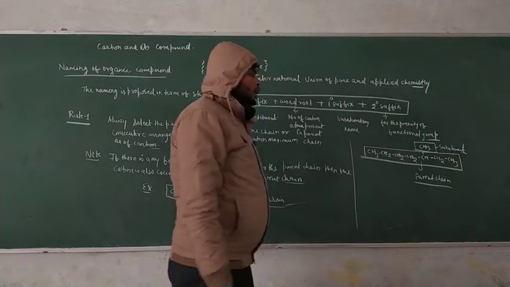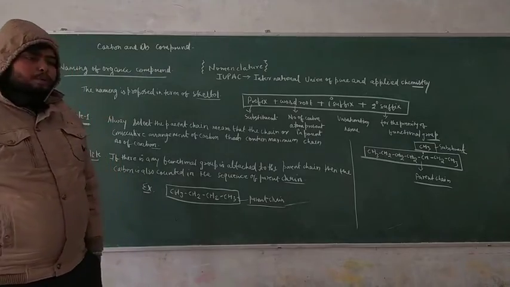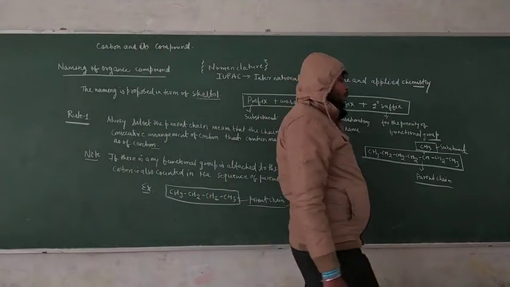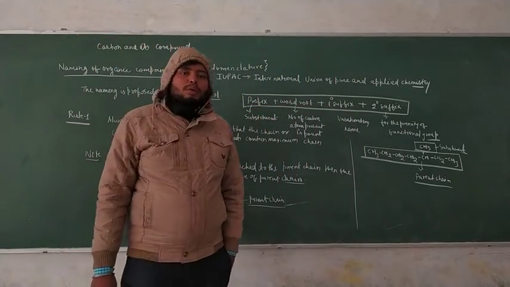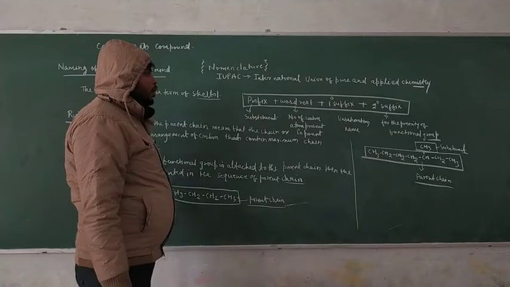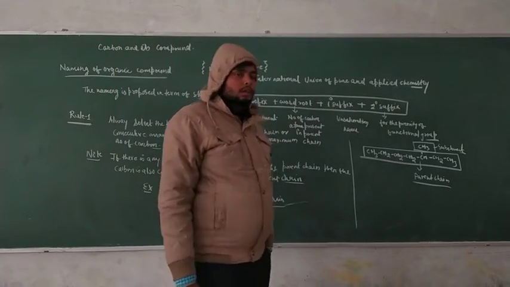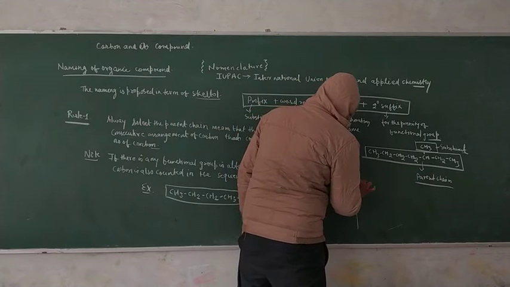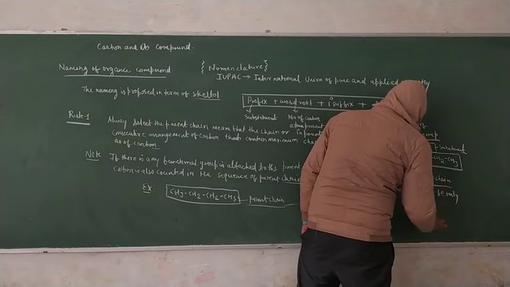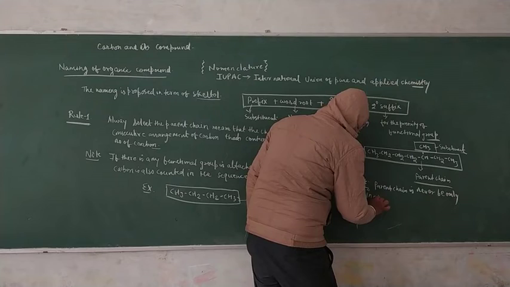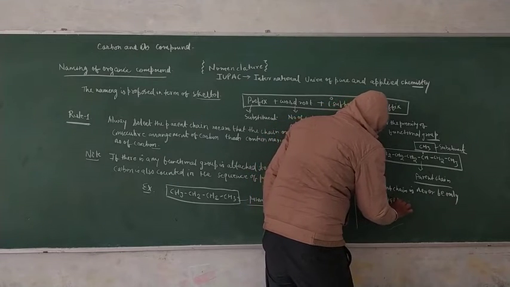That means you have to follow the rules of IUPAC, and after that you will be very clear about the naming of organic compounds. Before solving some questions on the parent chain, take a note again: the parent chain is not always in a straight way.